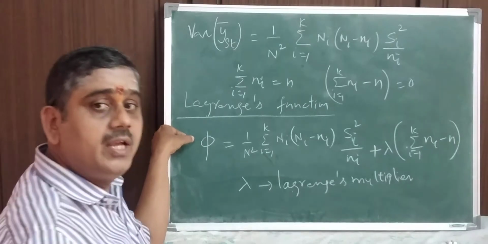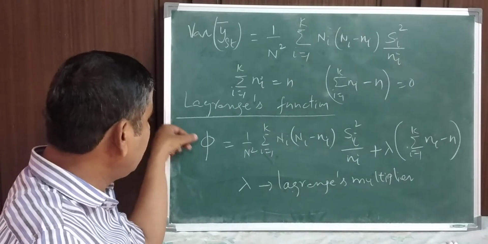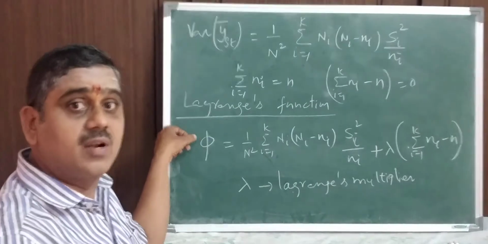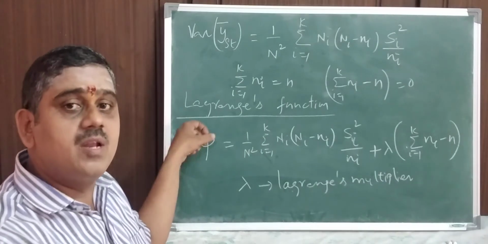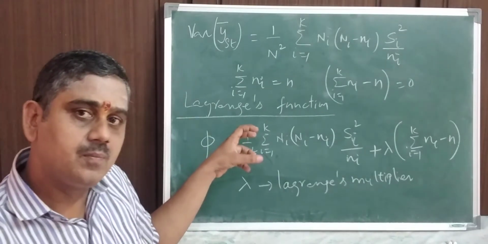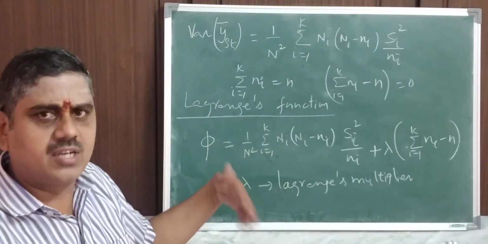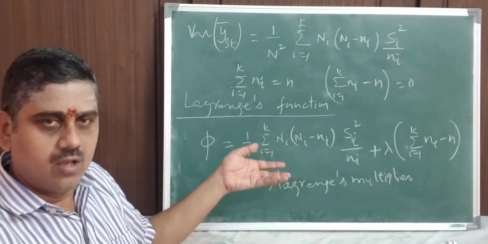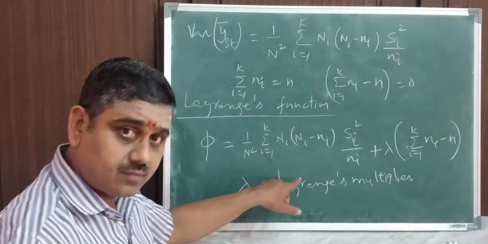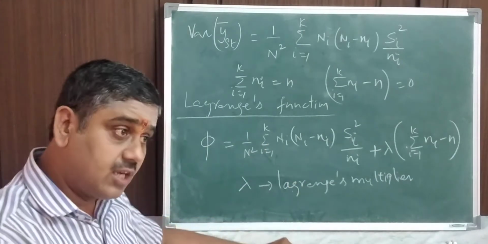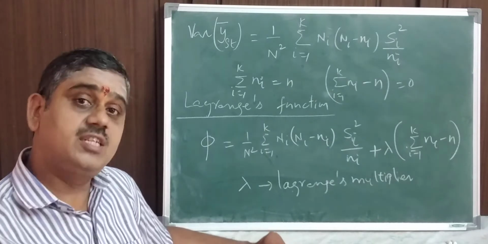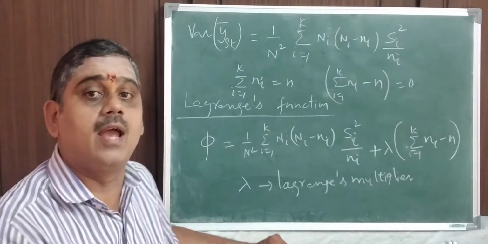Now what I do is minimize this particular function. If you want to minimize this particular function, what do we have to do? Generally we have to do the partial differentiation with respect to ni. Remember that fixing the sample size n depends on ni.